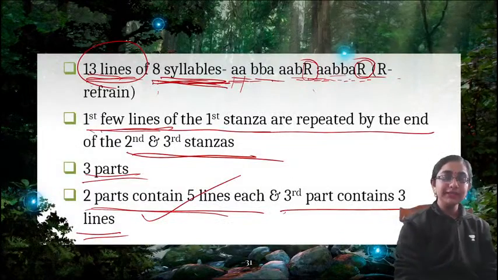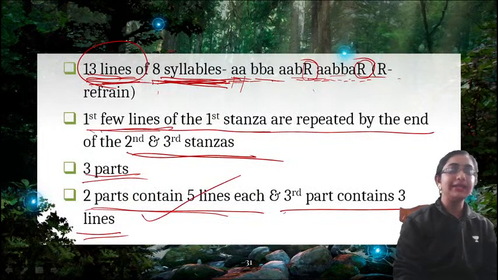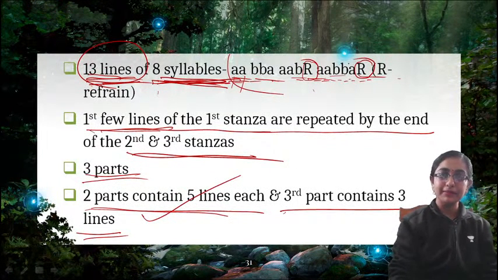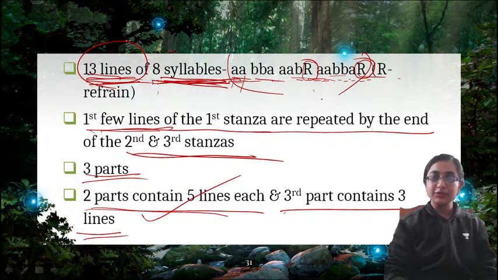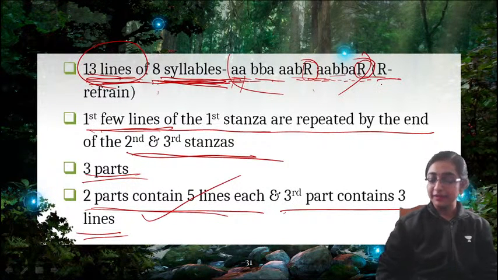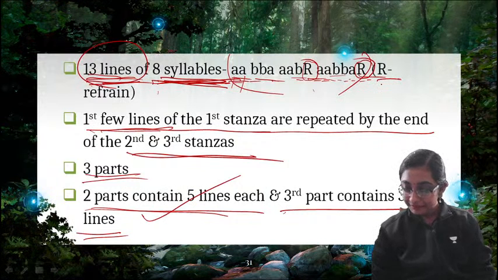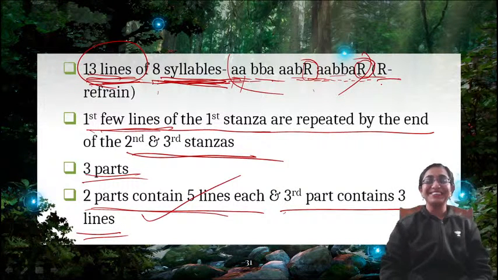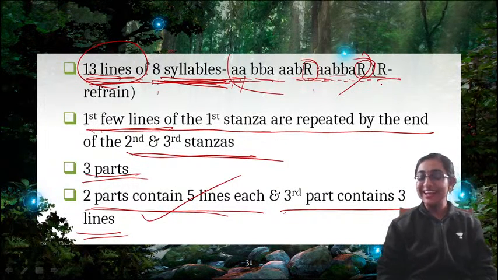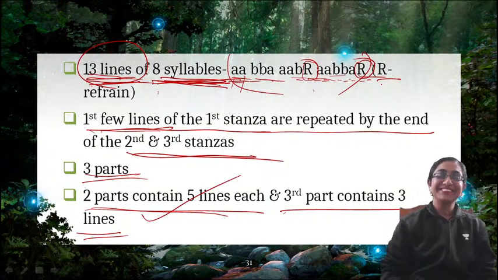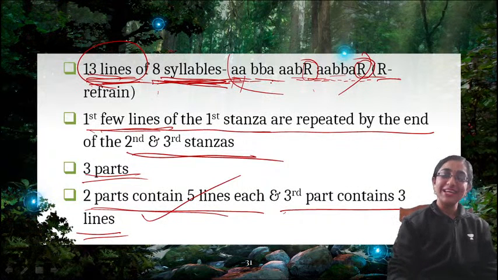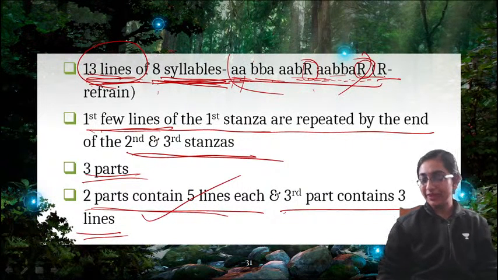Okay, rondeau means a stanza of 13 lines of 8 syllables. If you don't remember the rhyme scheme, then it will also be okay. And also remember that it has a refrain, right? Yes, it's long, a 13 line stanza, so it may be difficult. If you don't remember the rhyme scheme, it will be okay. I am just saying it for your information.